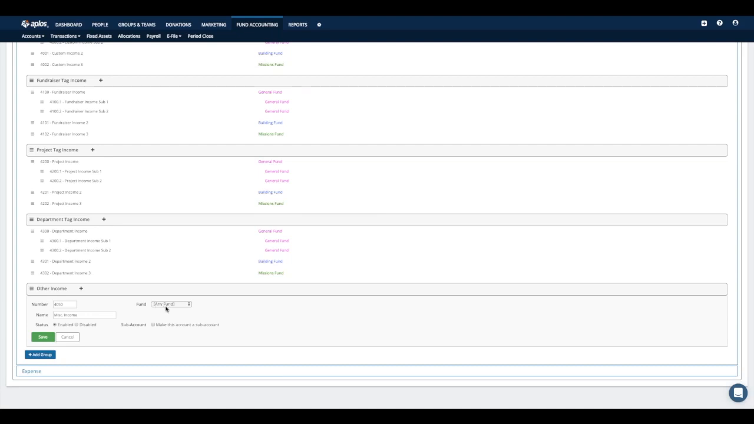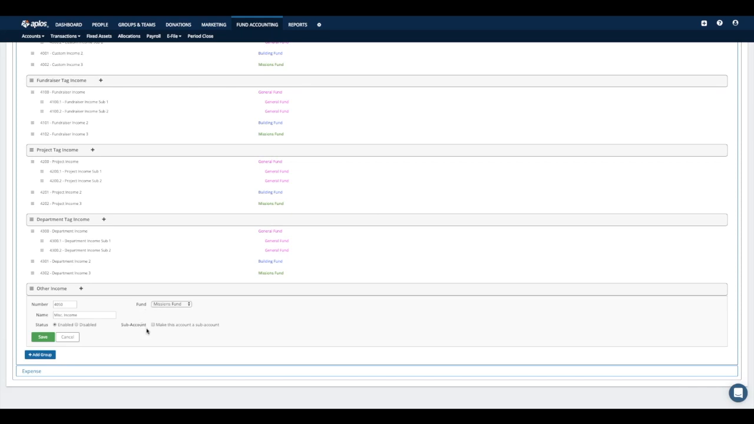The first one here is for fund, and so this allows me to assign a particular fund to this income or expense account if I were working in that area. So let's say, for example, this miscellaneous income account should be tied to my missions fund, so I'll select that. What this will do in the system now is anytime I go in and start recording a transaction using this income account, the fund that I've selected will automatically fill in for me, so I don't have to manually select it each time. So that's a helpful thing to do there.